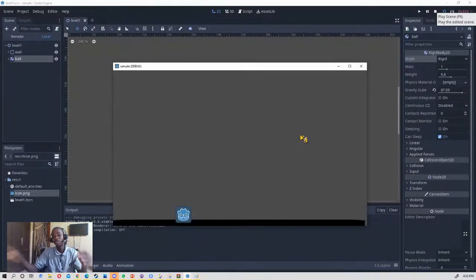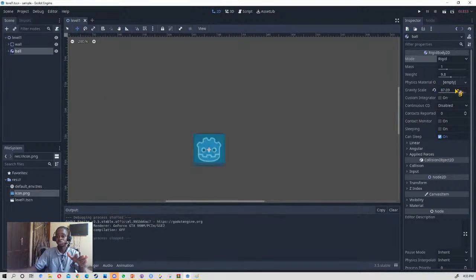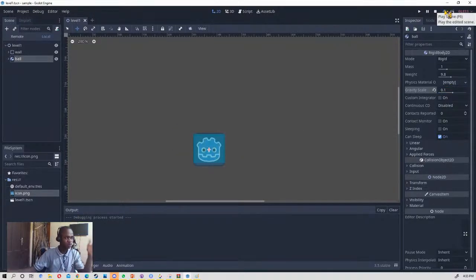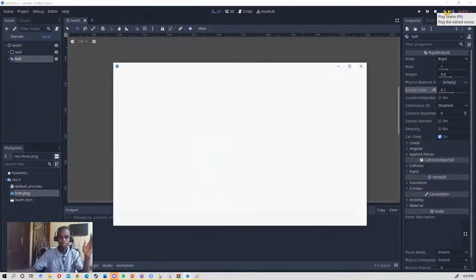It's as if it's in the sun, like the gravity is a lot higher. If I reduce it, it will look floaty. Let me, that is too much. That is negative. Yeah, I think that's too much. 0.1. Negative gravity is going to be up, so I don't want negative.